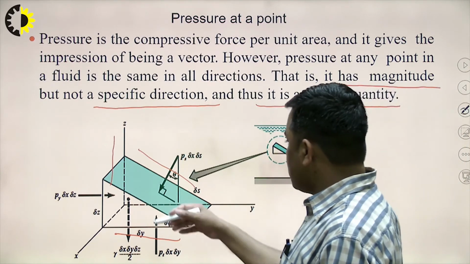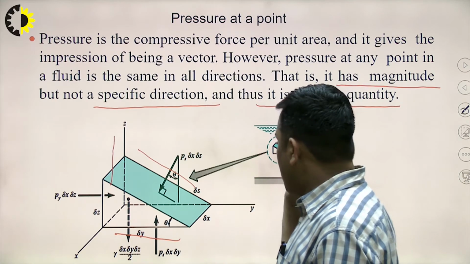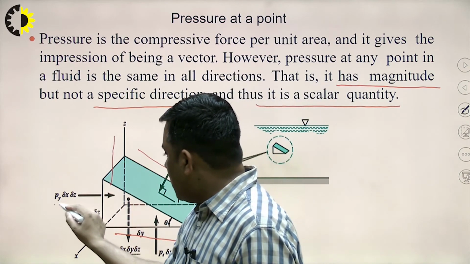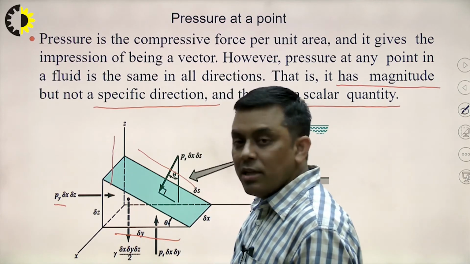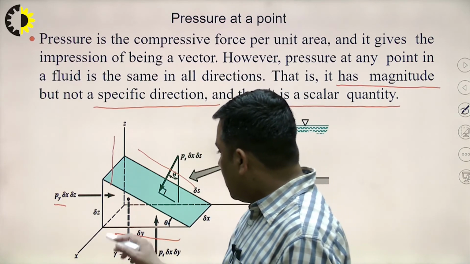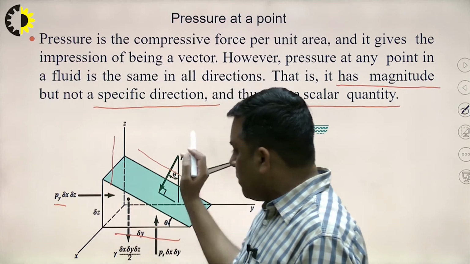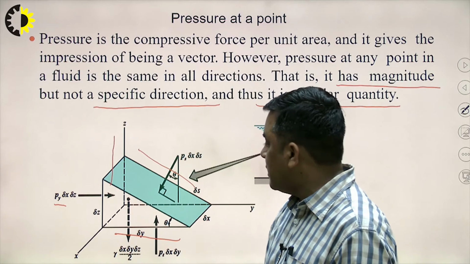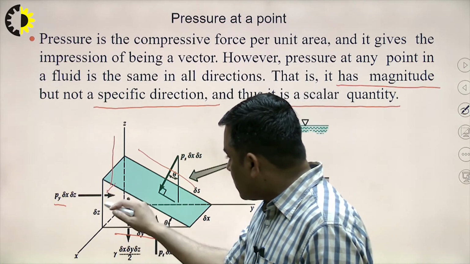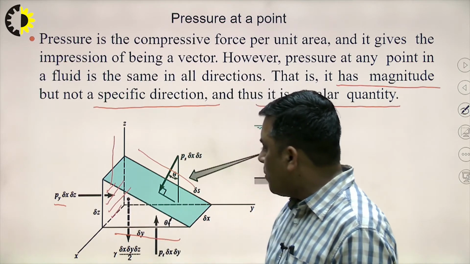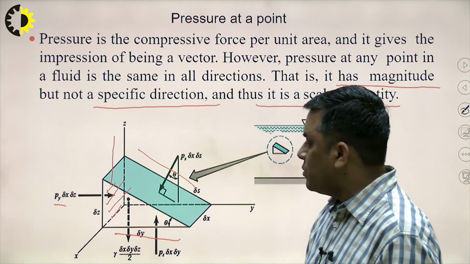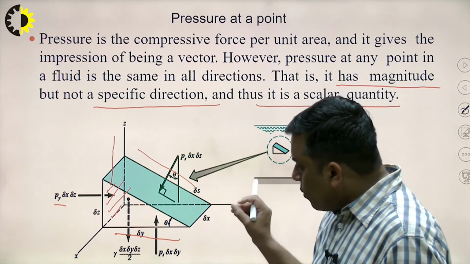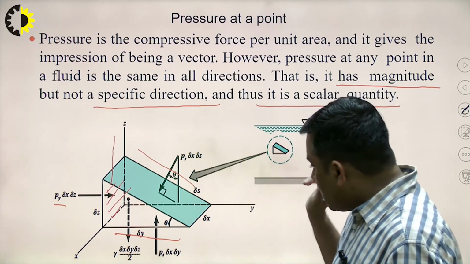The x, y, z axes are shown here. In the direction of y, what is the force? In the y direction, Py is the pressure, and when this pressure is multiplied with the surface on which it is exerted, the area will be delta x into delta z. So Py into delta x into delta z is the force in the y direction.